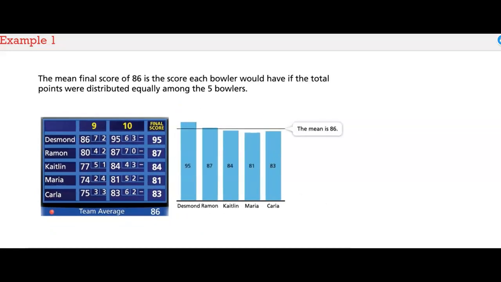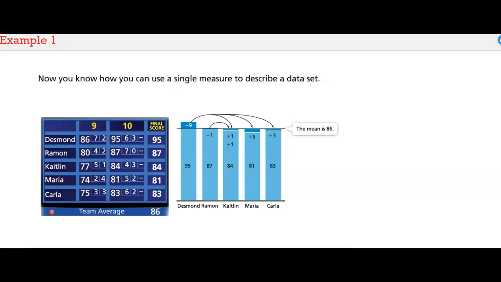You can think of the mean as a way to even out the final scores. Distribute the points equally among the 5 bowlers. Each bowler would have 86 points if the total points were distributed equally. Now you know how you can use a single measure to describe a data set.